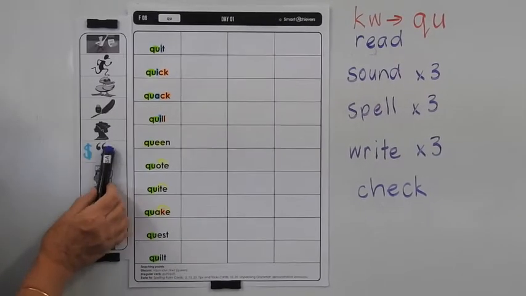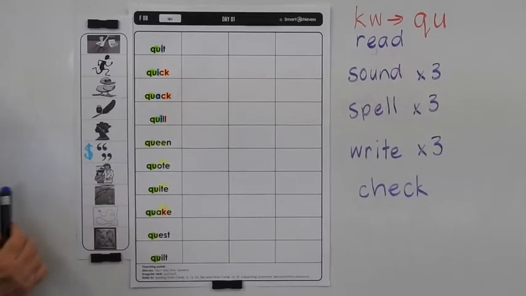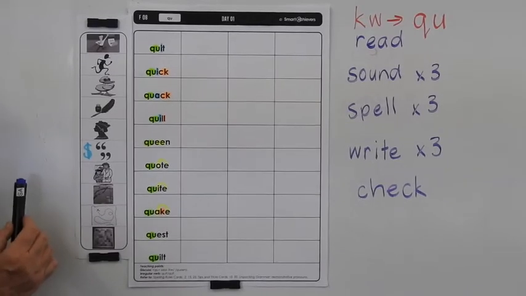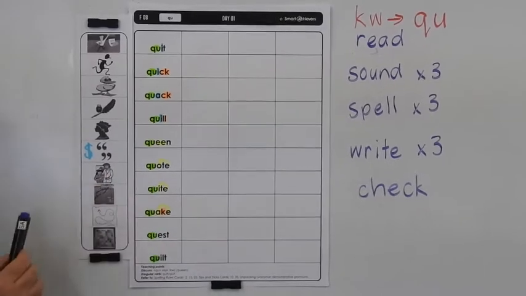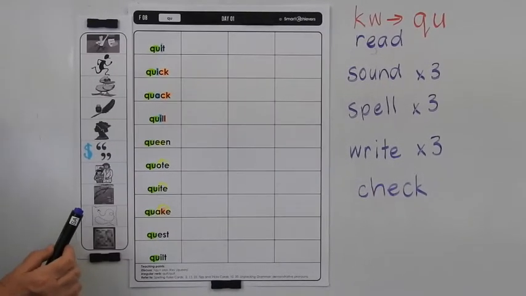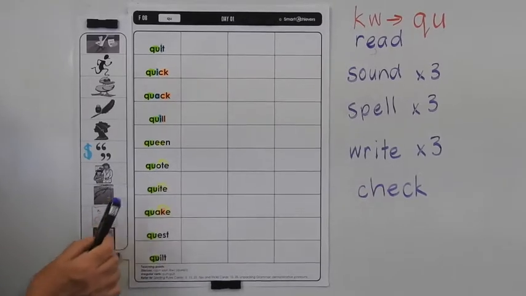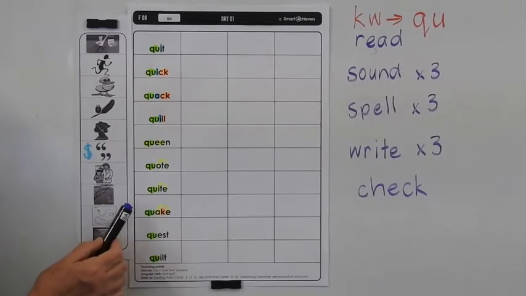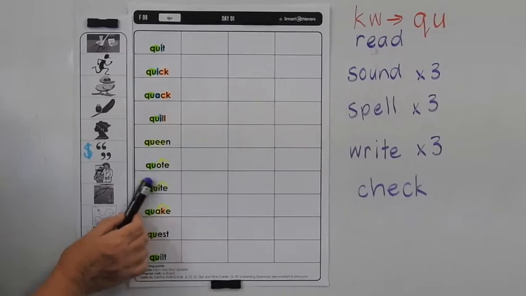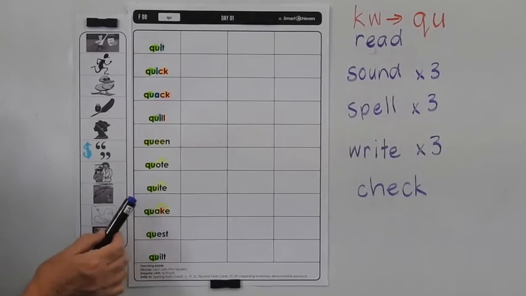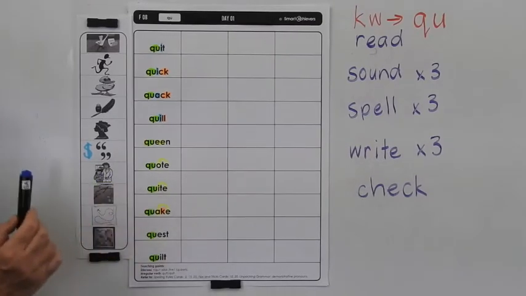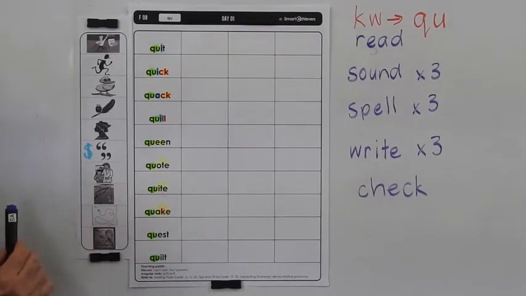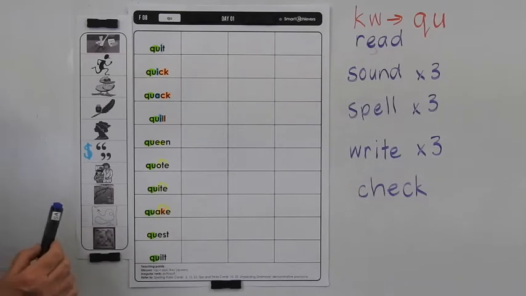You can also quote someone when you're talking or writing, where you might say, I read in this book that once upon a time there were 3 pigs. So you might be quoting the author in what they've said, or you might quote something your parents or grandparents have said, someone that you know has said. Quite means, pretty much, very. So you could say, oh, you look quite happy today, or you look very happy today, or you're quite good at reading, or you're very good at reading.